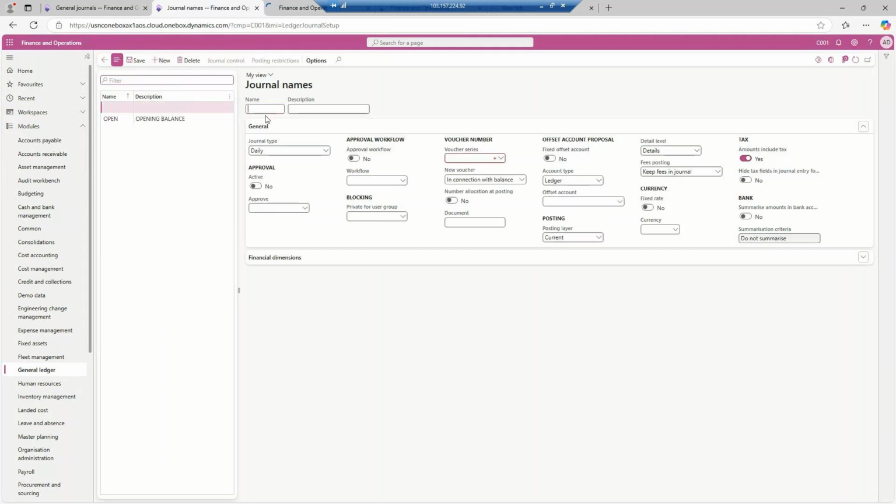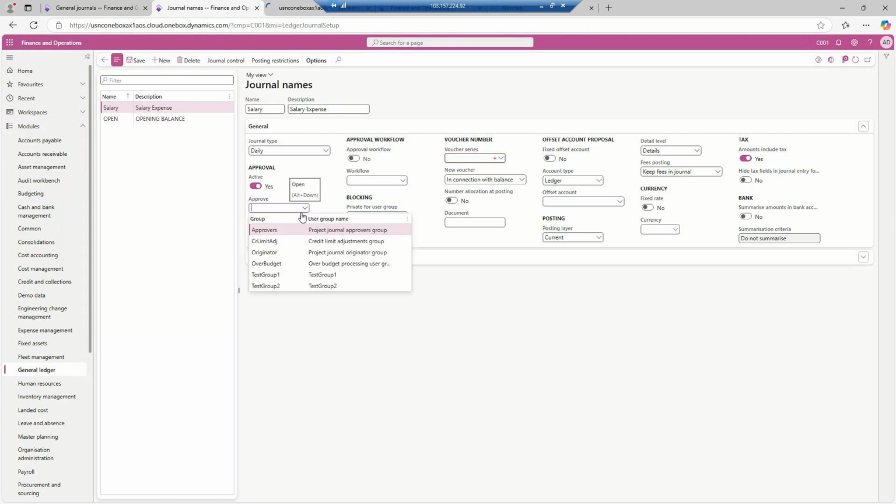So what I will do, I will put on a salary expense. Type will be daily only. Approval will be required from approvers group.